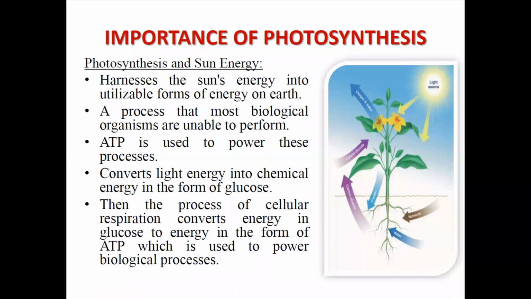Okay. So what happens? Your light energy is coming onto the plant, and it is being converted to chemical energy in the form of glucose, because at the end of the photosynthesis you can see that we are getting glucose as the end product. Okay. So then the process of cellular respiration converts energy in glucose to energy in the form of ATP. So in this way, ATP, a source of energy, is being transformed from one of the sources to another. Okay.